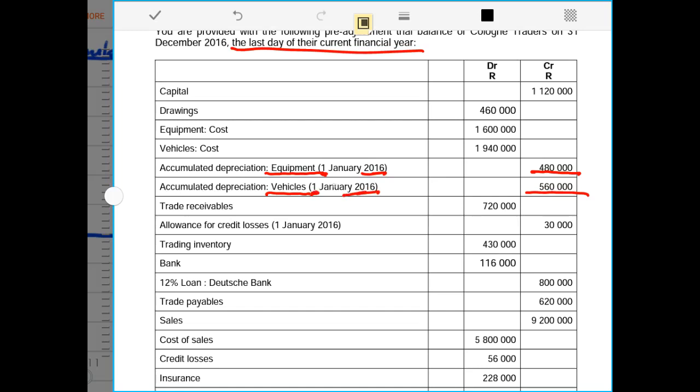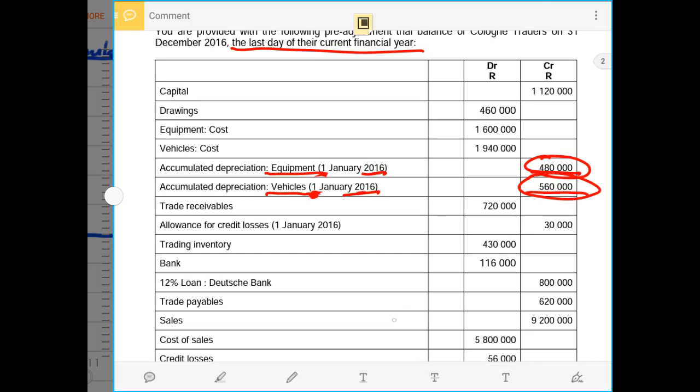This indicates that the accumulated depreciation for equipment of 480,000 rands does not include depreciation for the current year. Similarly, the accumulated depreciation for vehicles, the 560,000 rands, does not include depreciation for the current year, because this is an opening balance on the 1st of January in the year 2016.